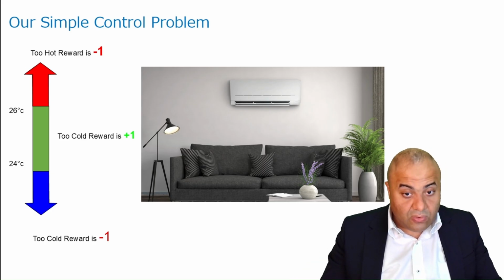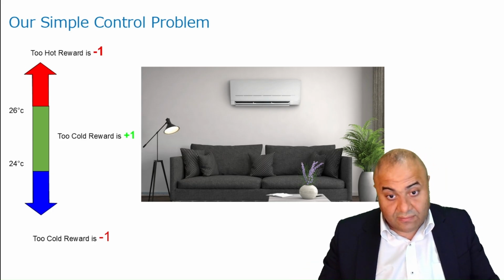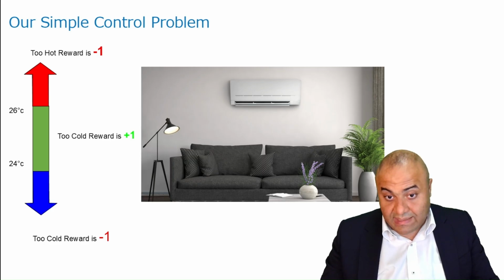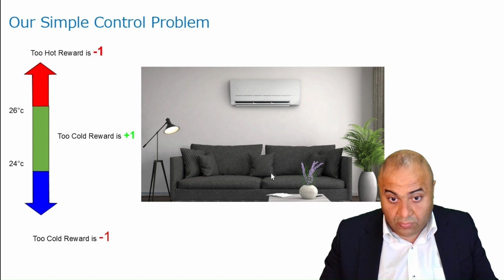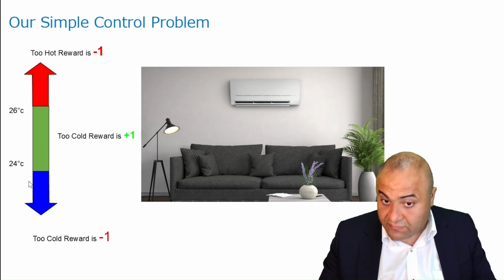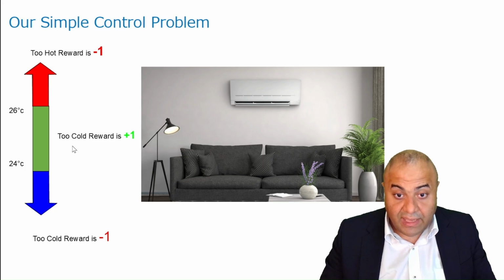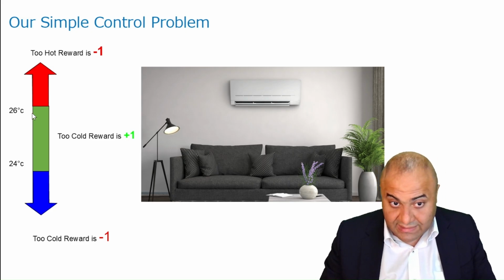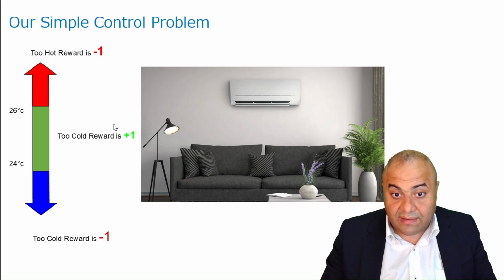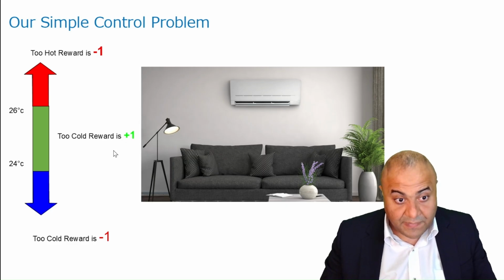The example, or the problem, that we are going to solve is a simple control problem. We have a room and we are trying to control the air temperature in this room. The temperature should be between 24 and 26, and if the agent succeeds in keeping the temperature between 24 and 26, he will get a reward of +1.